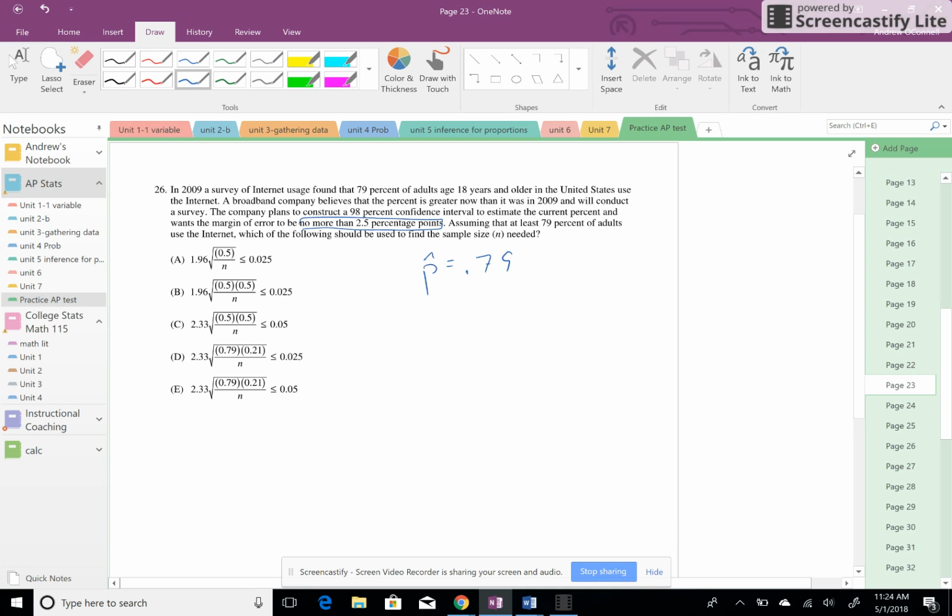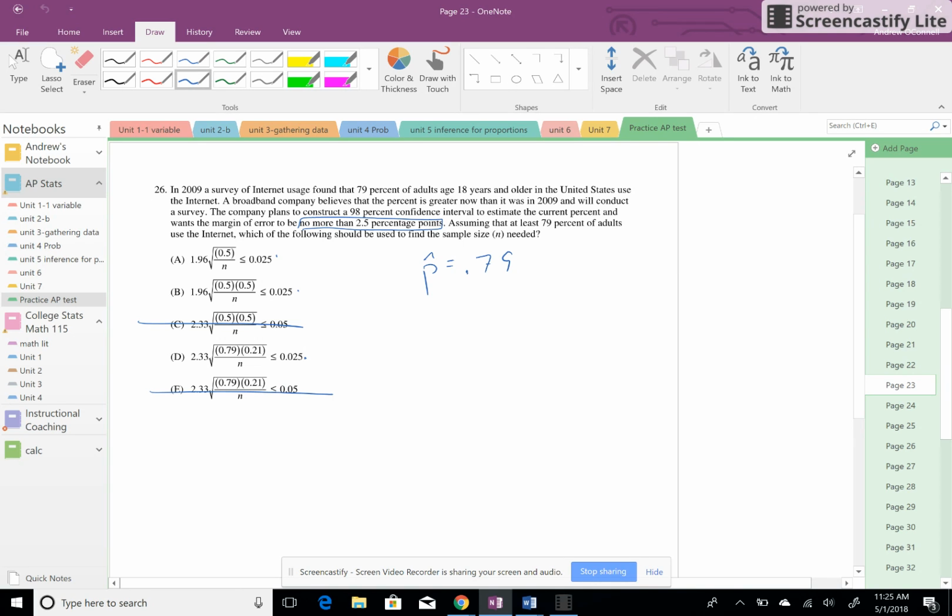Knowing this, I can eliminate 2 of these right now with 0.05, because these are all consistent with 2.5 percentage points on margin of error. Assuming that at least 79% of adults use the internet, which of the following should be used to find the sample size needed? You don't actually have to find it.